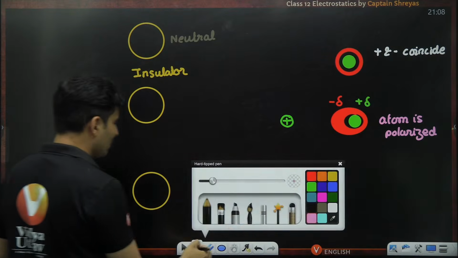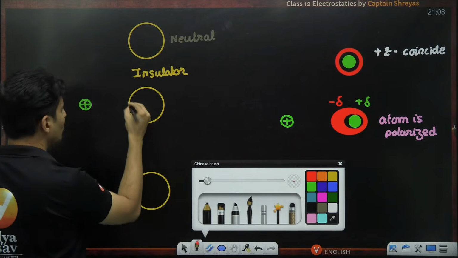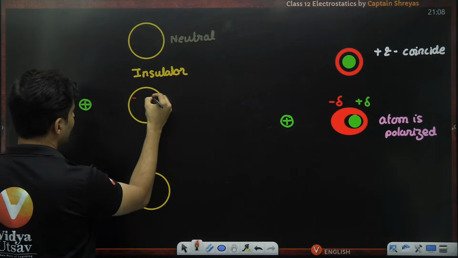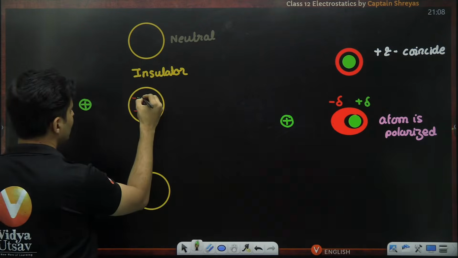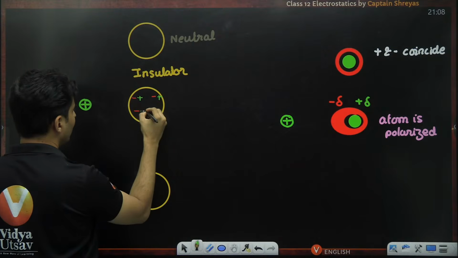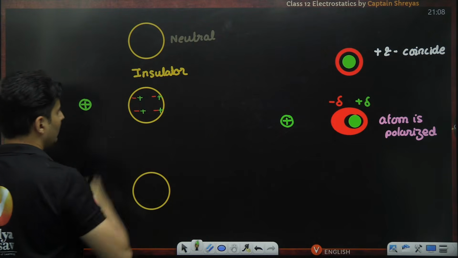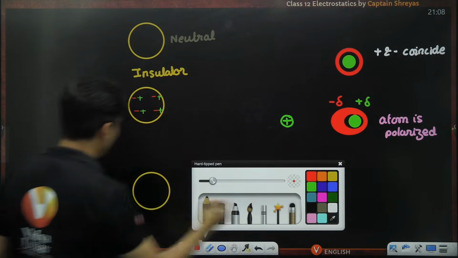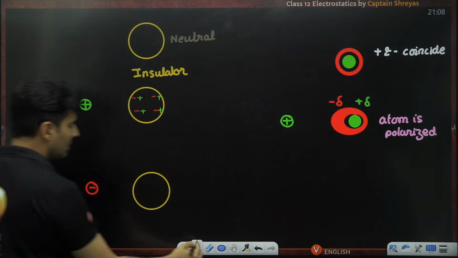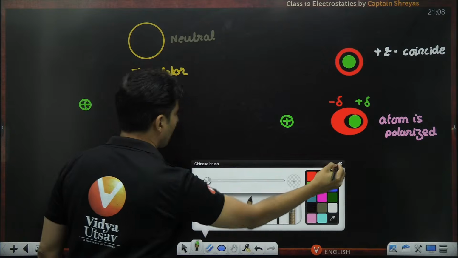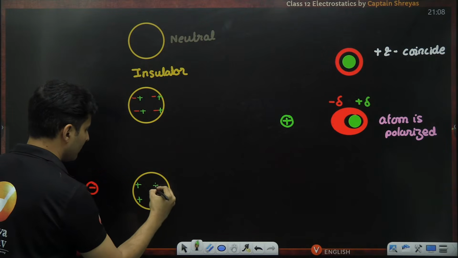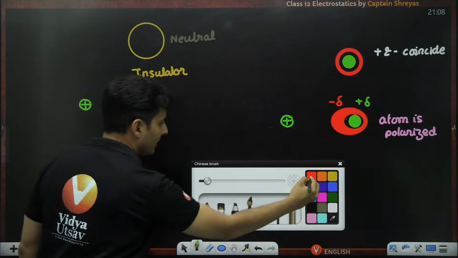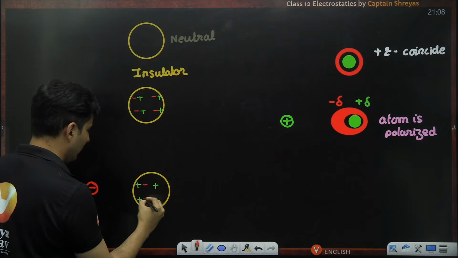So here also what happens is you will see that delta negatives everywhere will be formed closer to the positive charge, and the delta positive will be formed farther from that positive charge. If instead this was a negative charge, then the positives will be closer to it, and the negatives will be farther from it.